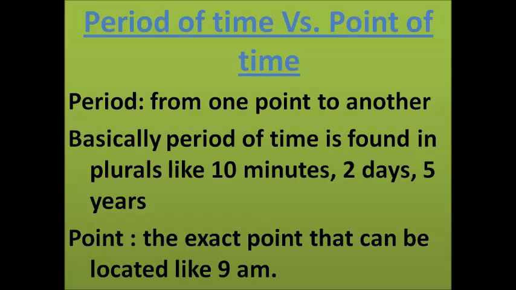But point of time, on the other hand, means the exact point or exact time that we can locate. For example, 9 a.m. on Sunday, we can locate it. There are 24 hours, and 9 a.m. is one hour of those 24 hours. Sunday, exactly which day, can be located. Morning, dusk. This is what we call point of time, the moment of time that we can exactly point out, exactly locate.